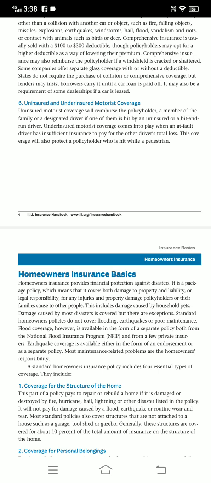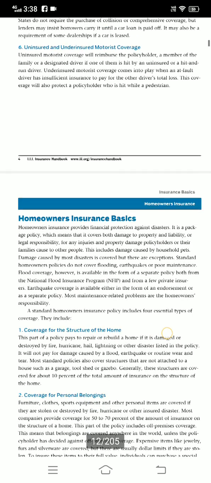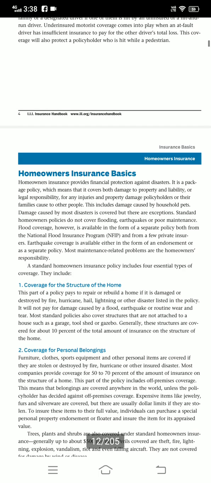A standard homeowner insurance policy includes four essential types of coverage. These include coverage of the structure of the home, coverage of the personal belongings,